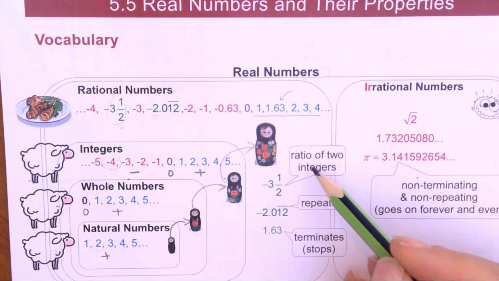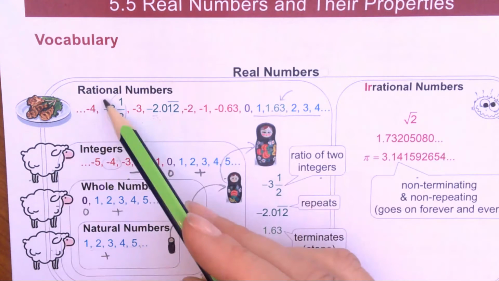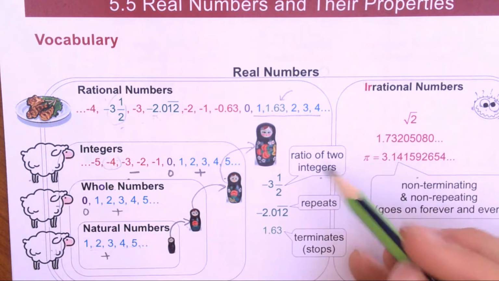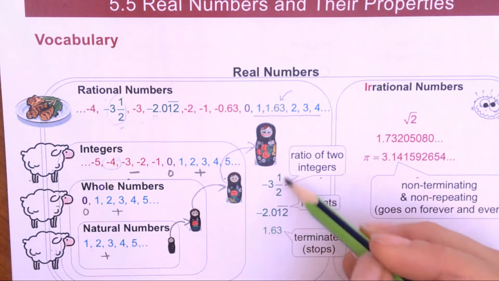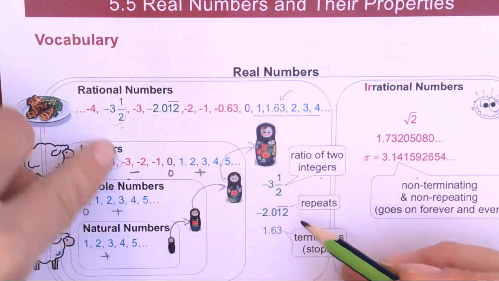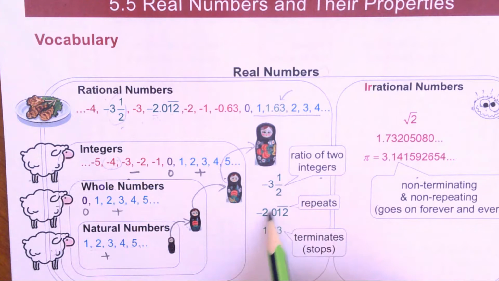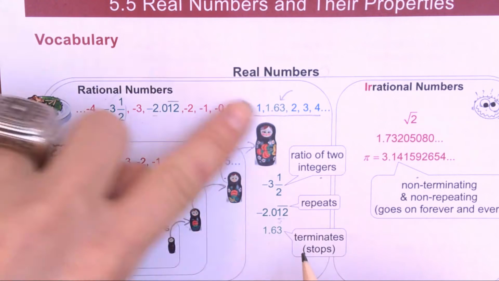So rational numbers are all the numbers that we can write as a ratio of 2 integers. And what does that mean? It just means we can make a fraction. All these numbers here can be made into a fraction, or a ratio of 2 integers. Any decimal that repeats can also be made into a fraction. And any decimal that stops or terminates can be made into a fraction. So all of these are rational numbers.